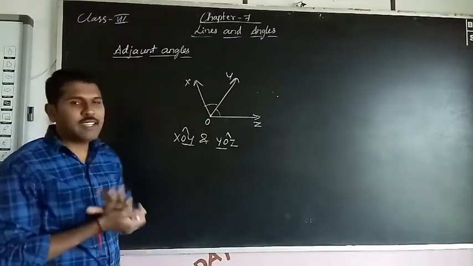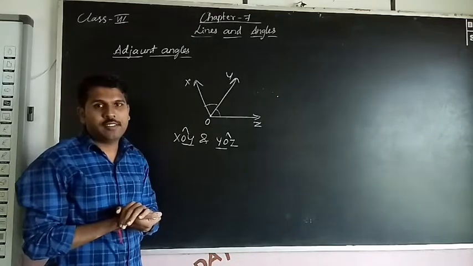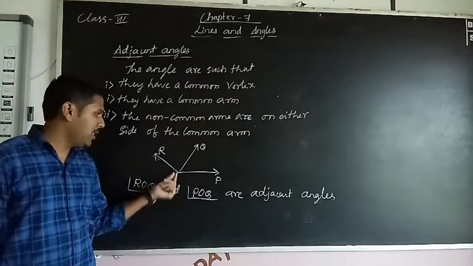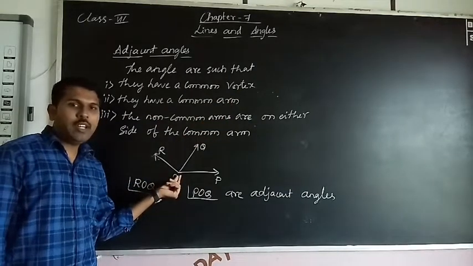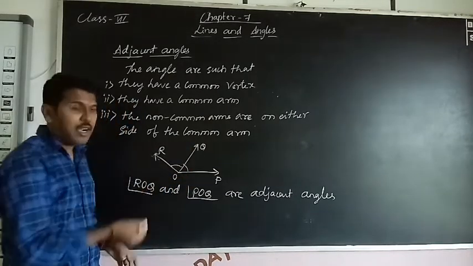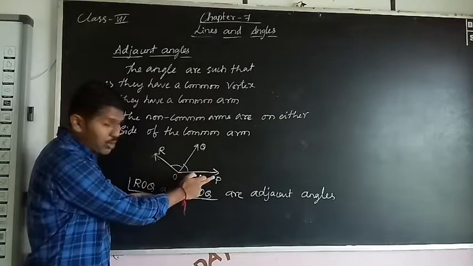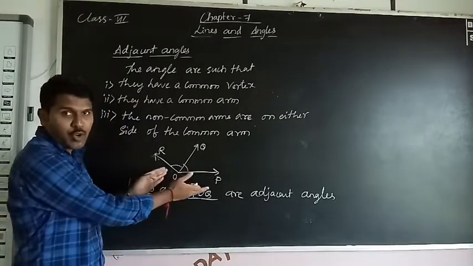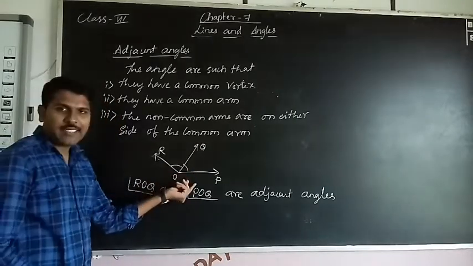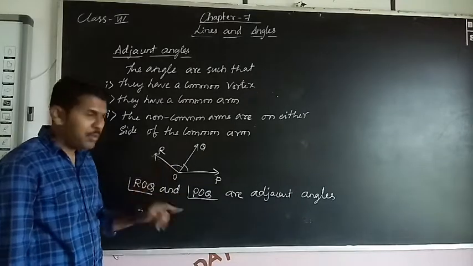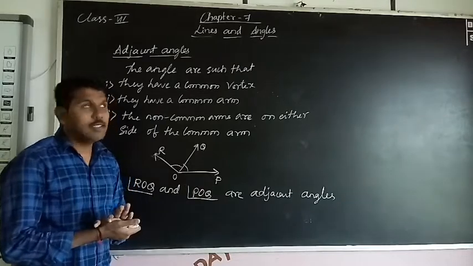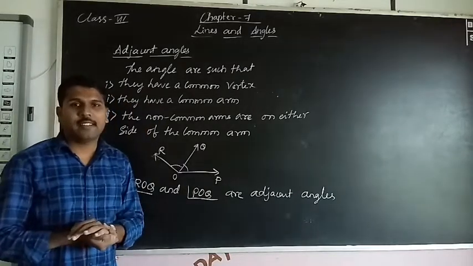So the definition of adjacent angles, I will write it. Angles are such that first, they have a common vertex, that is the point, and they have a common arm. Here OP is the common arm, and the two non-common arms are OQ and OR, on either side of the common arm. So write down this one as the example here: ROQ and QOP or POQ are adjacent angles. So I hope you understand the concept of adjacent angles.